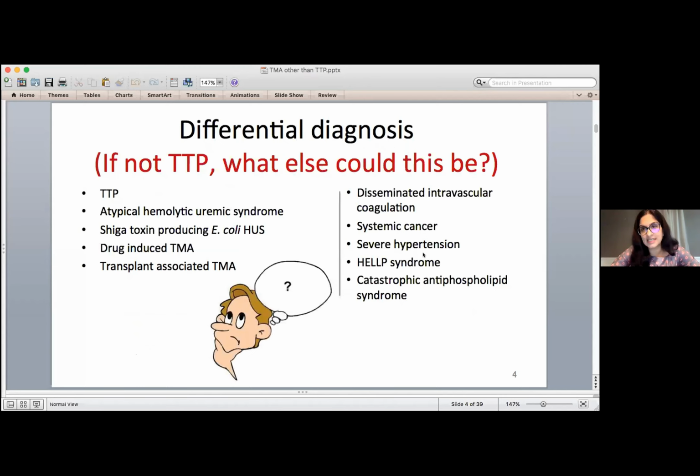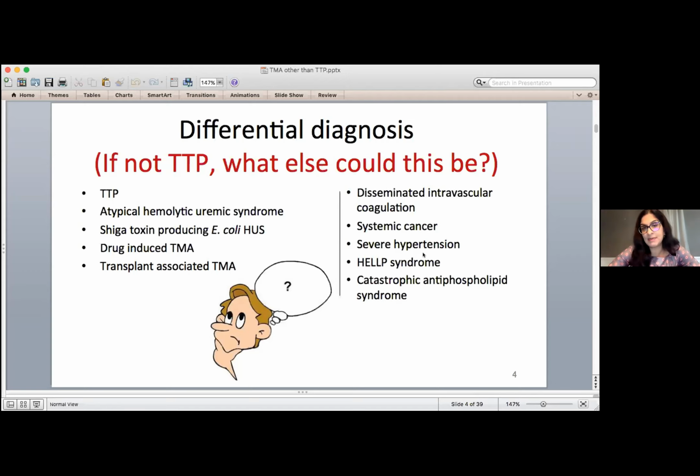So if this is not TTP, what else could this be? And this is an important issue, not just for patients, but also for doctors when we see patients like this, because this is challenging. And this is one of the reasons that even a diagnosis like TTP isn't always made in time, because it could be a number of things, they look very similar.